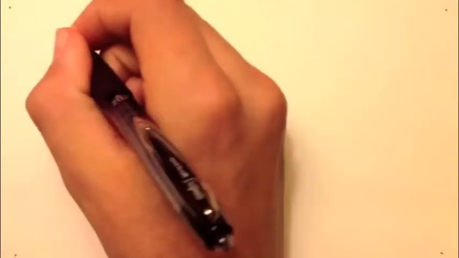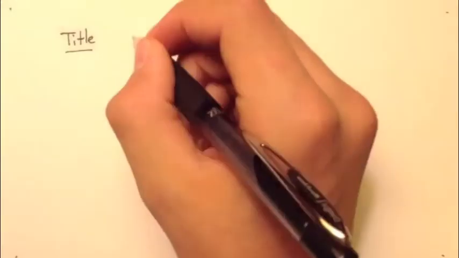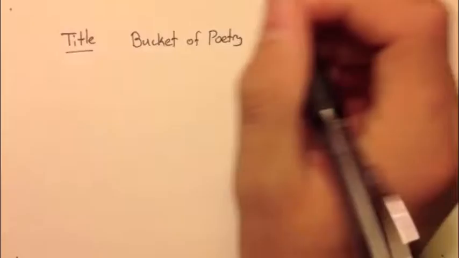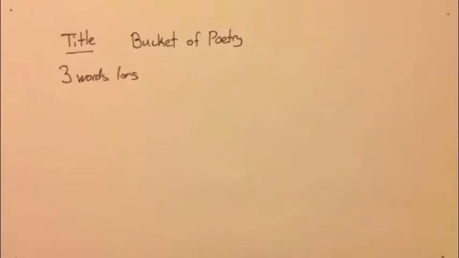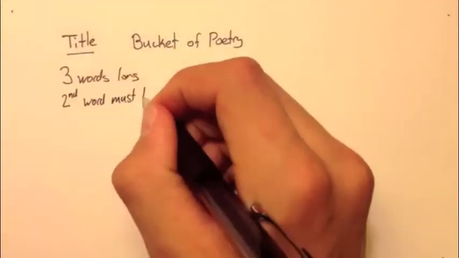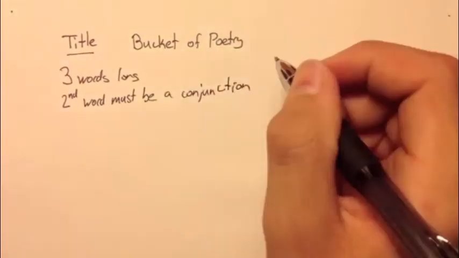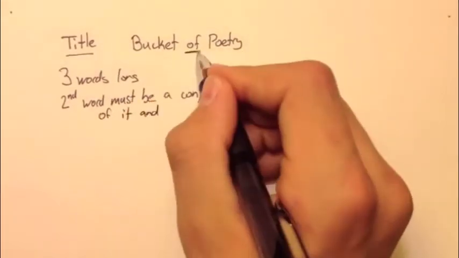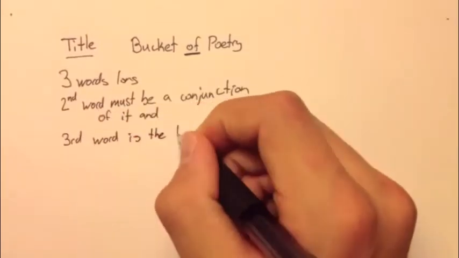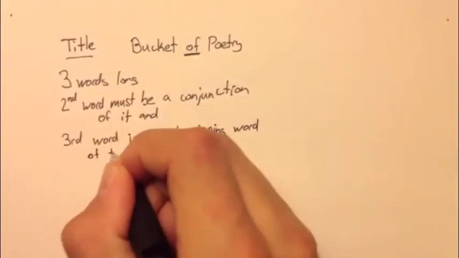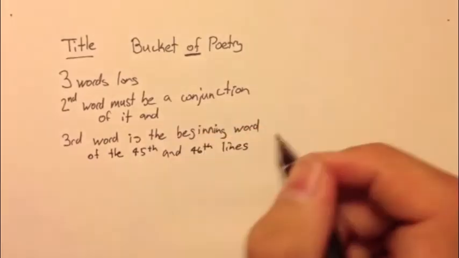The title is also subject to some of these rules. Let's look at the poem Bucket of Poetry for our last example. First, the title must be 3 words long, and the second word is a conjunction, such as of, in, or and. The third word of the title, in this case poetry, is the beginning word of the 45th and 46th lines. Now what does this mean?